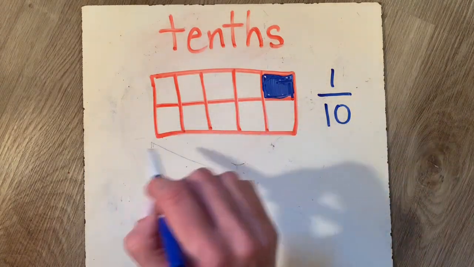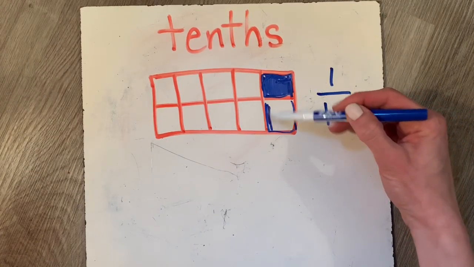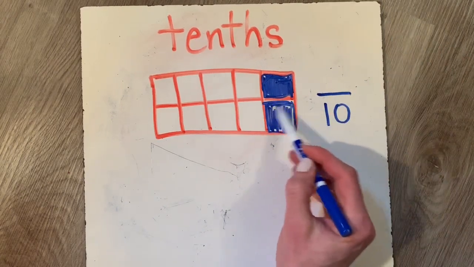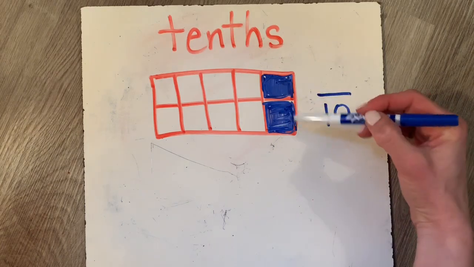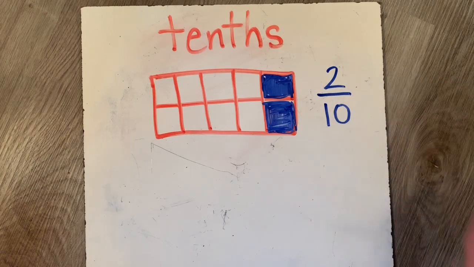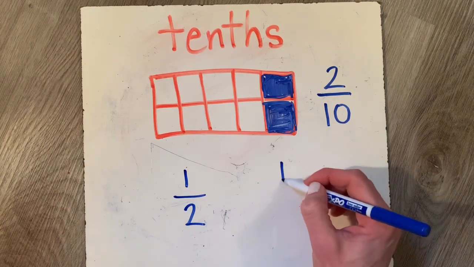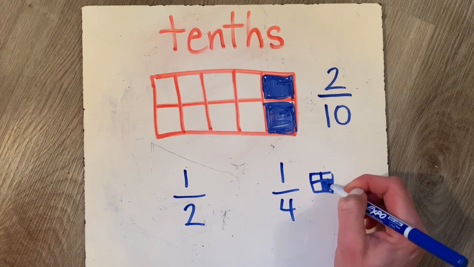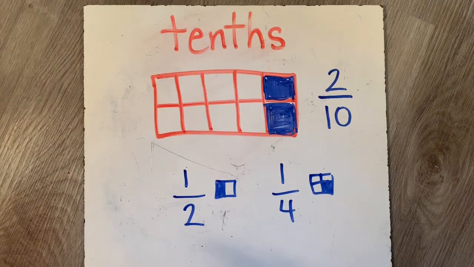Now imagine this is a chocolate bar and you actually wanted more than just 1 piece. Let's say you wanted 2 pieces. I've now colored 2 pieces of my chocolate bar. Since there's 2 pieces colored, it would now be called 2/10. Now this is a little bit extra, boys and girls. We're only going to really talk today about 1/2 and about 1/4. But I wanted to show that to you because I thought that you would understand.